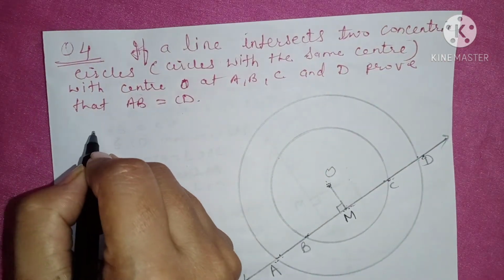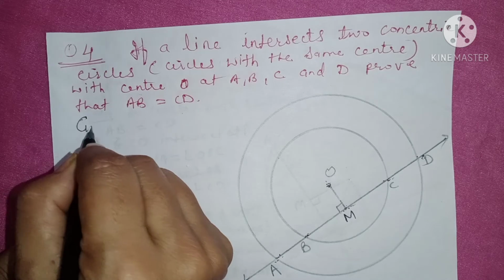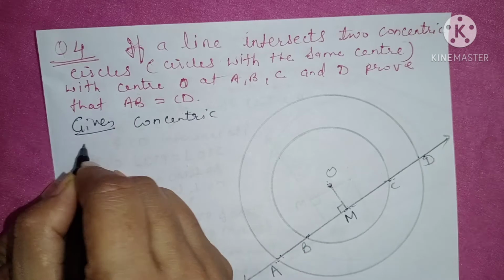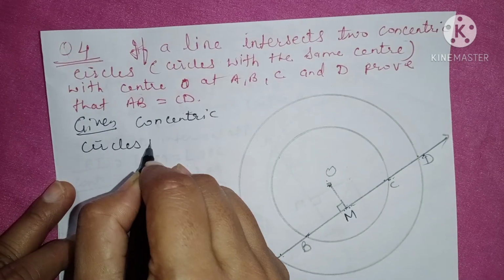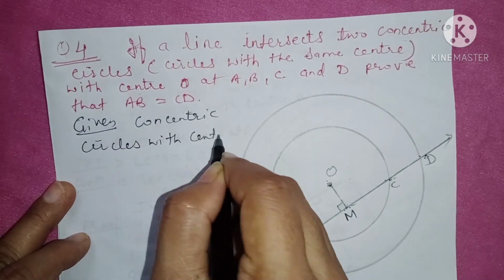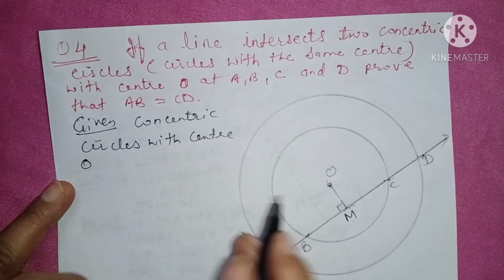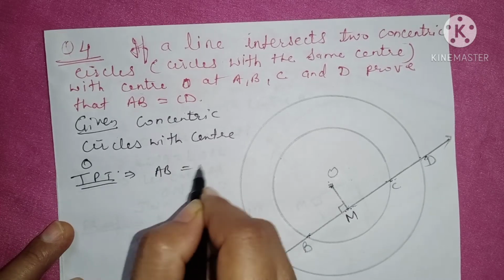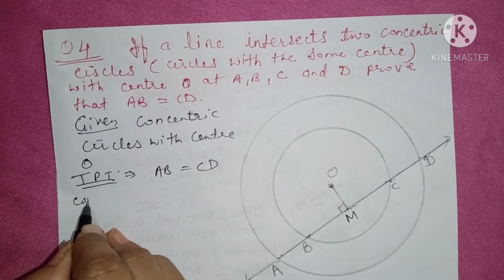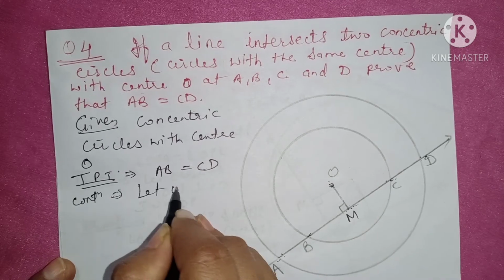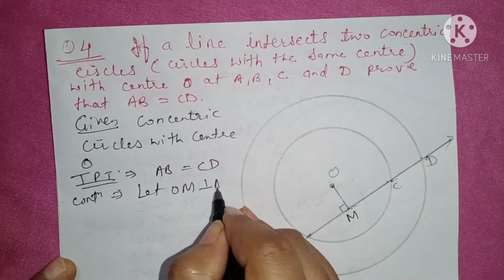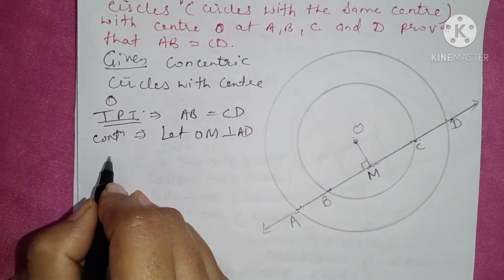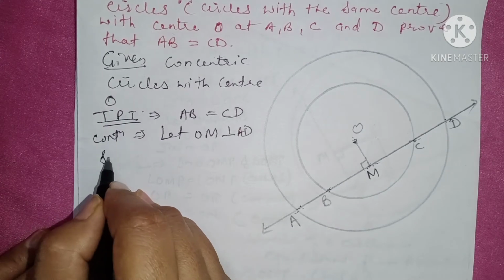So we have to prove (TPT). What is given first of all? Concentric circles with center O are given to us. It is asked that AB is equal to CD. And construction: let OM be perpendicular to AD. Now, since a perpendicular drawn through the center of the circle bisects the chord. Okay. Now proof.